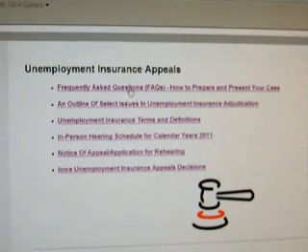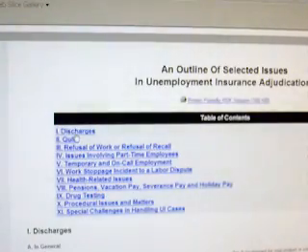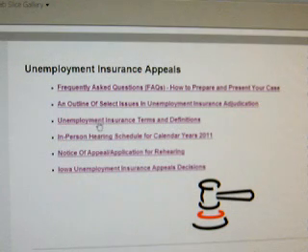On this unemployment insurance appeals page, you have frequently asked questions, and it helps you prepare your case. And there's a great little tutorial to get you started. There's an outline of other issues. Let's take a look at the issues. And I think this is a good one because most people have one of these issues, not all of them. So you have 11 different issues you can look at here. If you have a discharge, a quit, or a refusal of work, it's a good place to start to give you some information to start preparing your case.